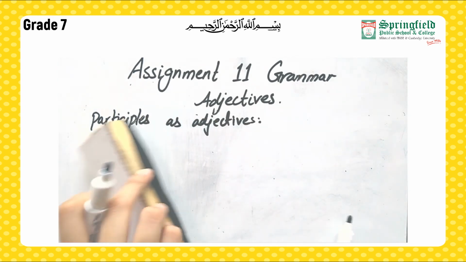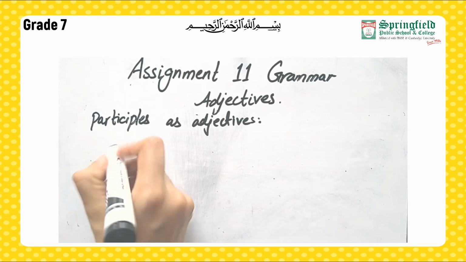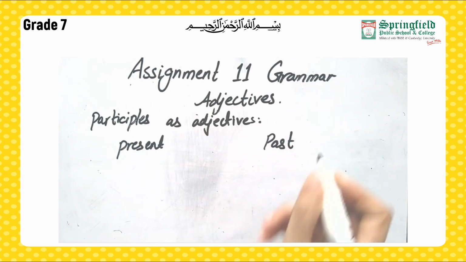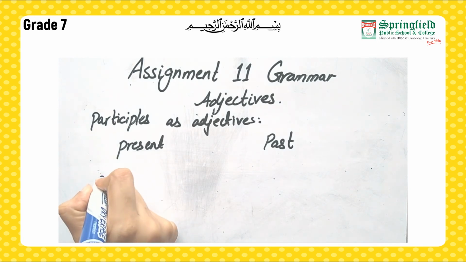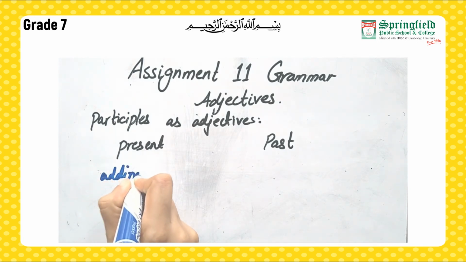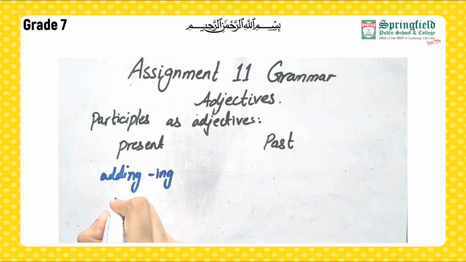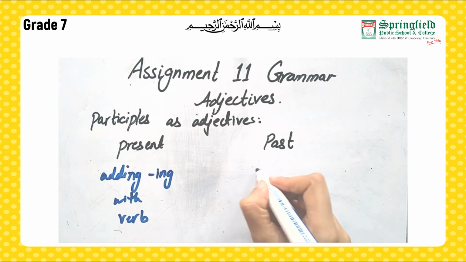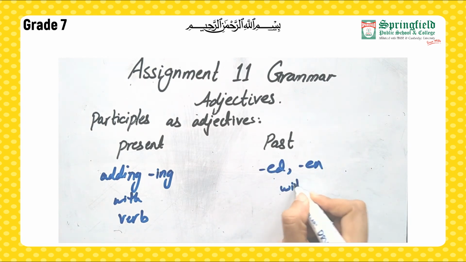There are two kinds of participles, right? Present participle and past participle. When we want to make a present participle, we make it by adding ing with the verb, right? When we want to make a past participle, we add ed or en with the verb.